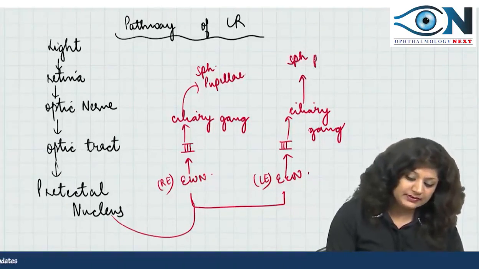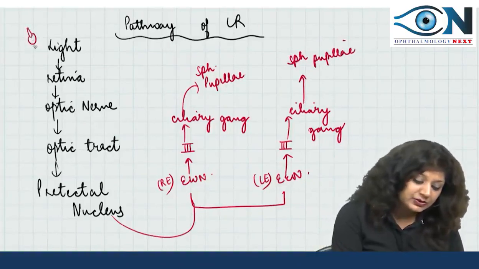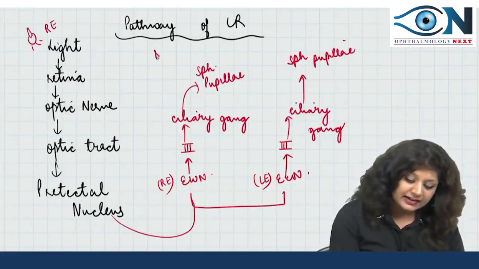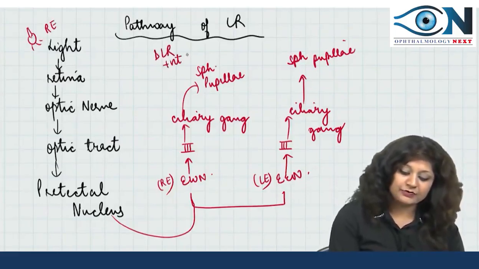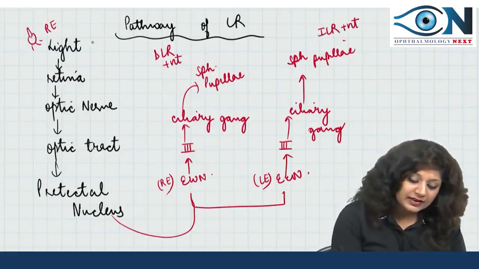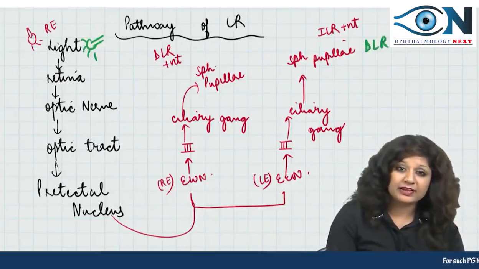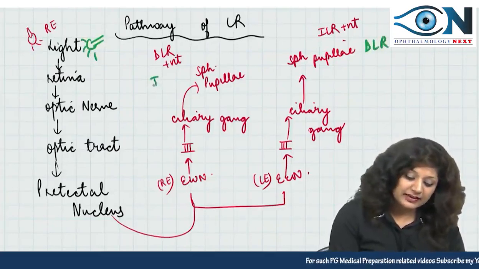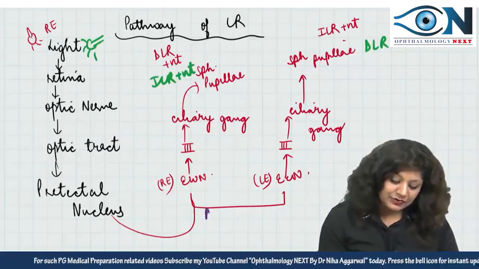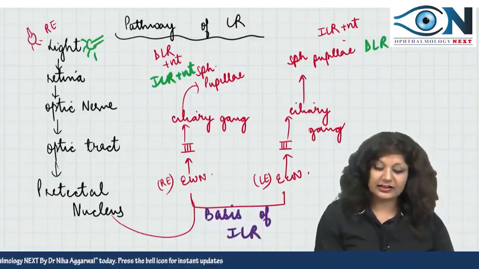That means when you are showing the light to the right eye, now the right will get the direct light reflex and left will get the indirect light reflex. But when I am showing the light to the left eye, now left will get the direct light reflex and right will get the indirect light reflex. So actually it is this bilateral innervation which is the basis of the indirect light reflex.